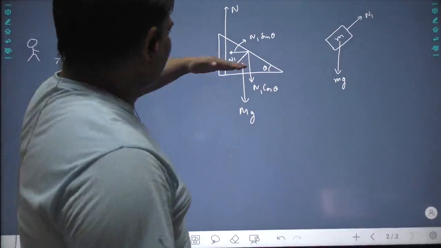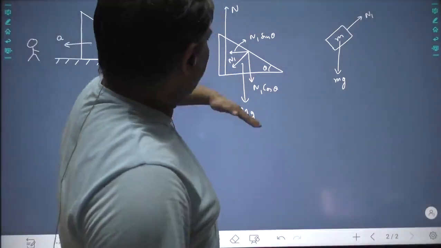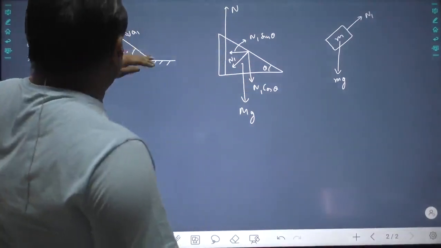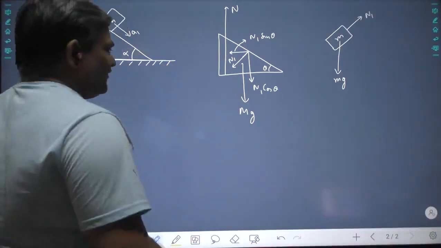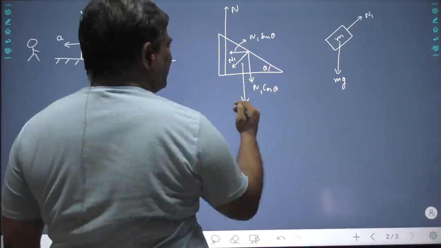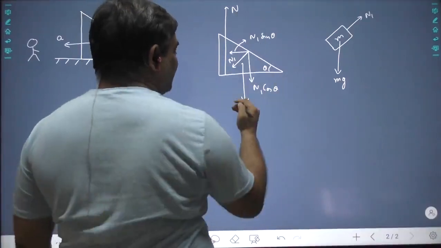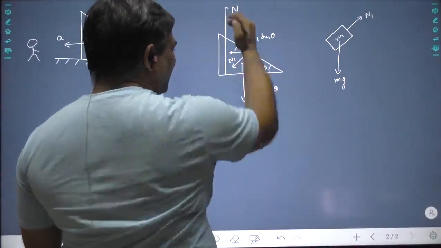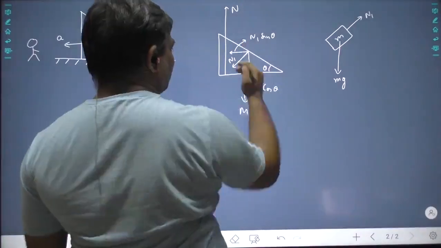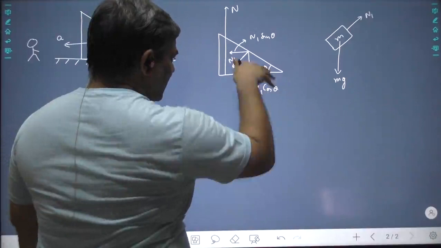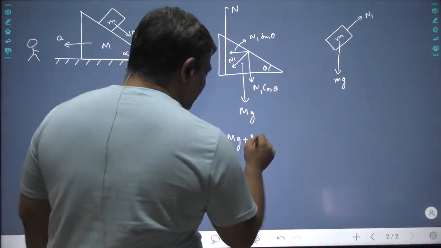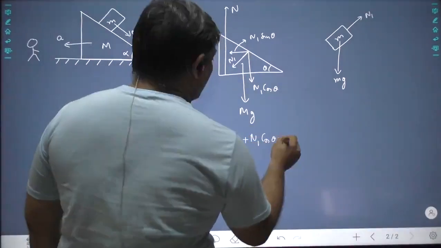Now clearly in this direction there will not be any motion because it is on this horizontal surface, and this particular thing cannot press the earth down. So the forces along vertical direction will be balanced. What will be the forces along vertical direction? mg and n1 cos theta acting downwards should be equal to n.